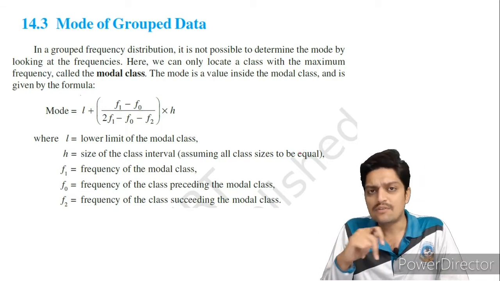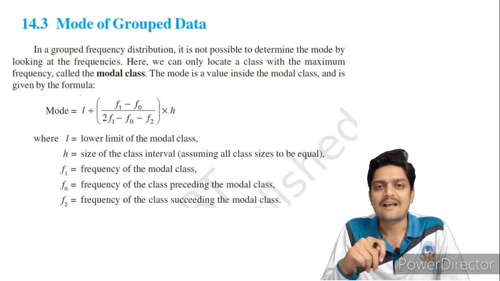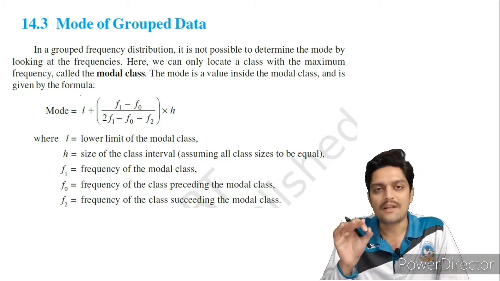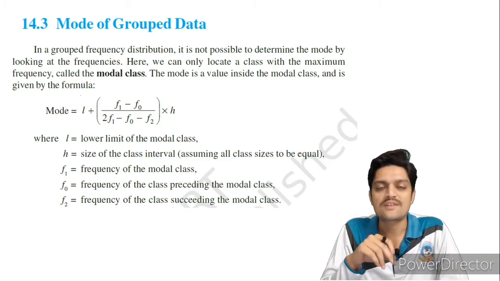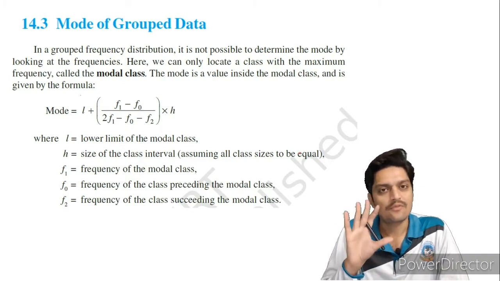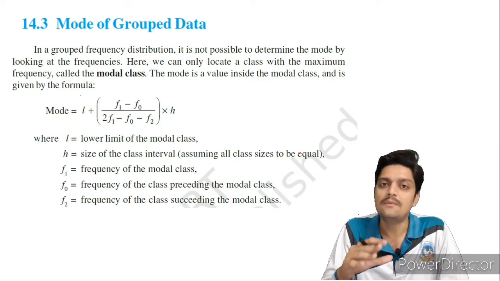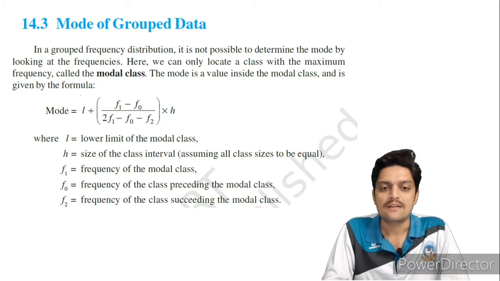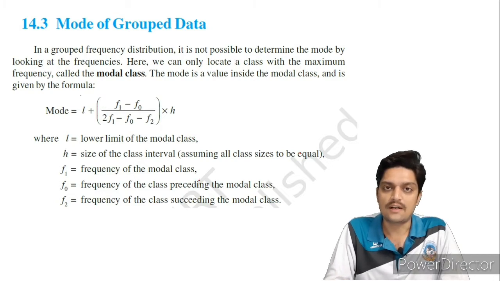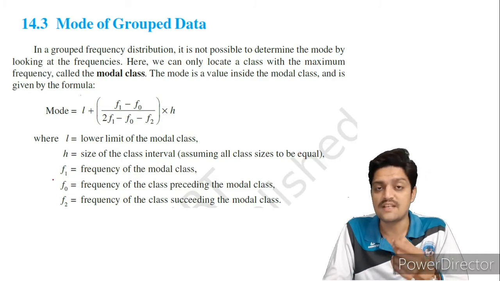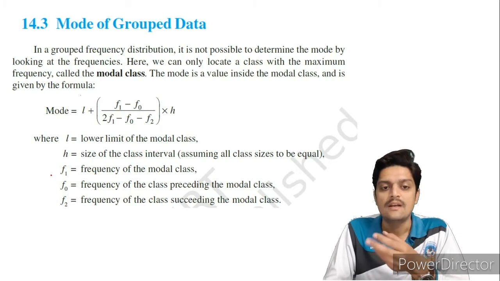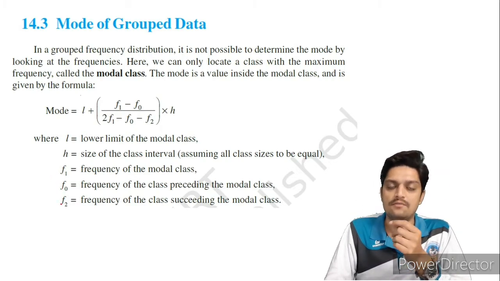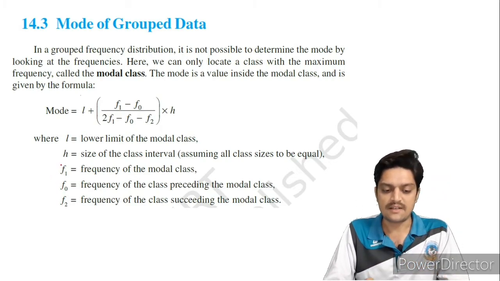Here we have to assume that all class sizes are equal. In the last exercise, question 1, we saw the class intervals were not equal. That type of question will not come here; it will come next year in statistics in 11th standard. Then the frequency of the model class is your f1. Now see, this is the chain of frequency: f0, f1, f2.